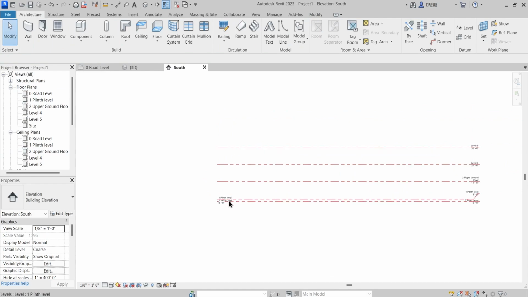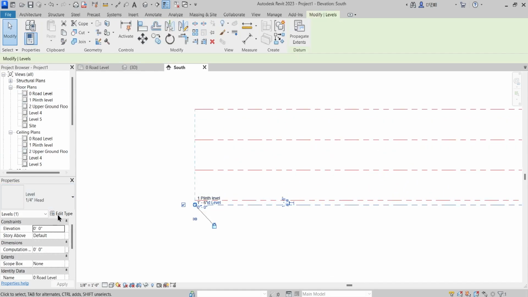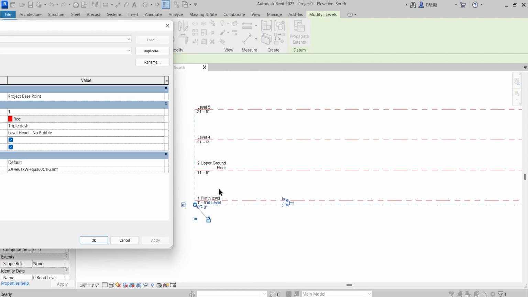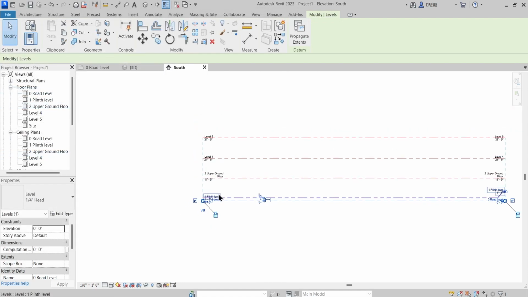Okay, the particular level bubbles will disappear from this end 2. Symbol at end 1 is default, and if I check this and apply, then at end 2 it will not pop up. Why will it not pop up?